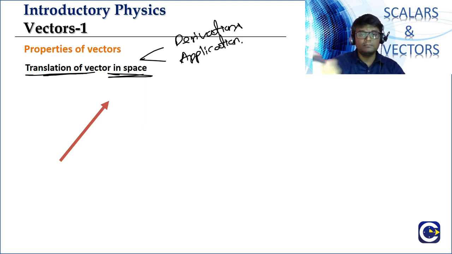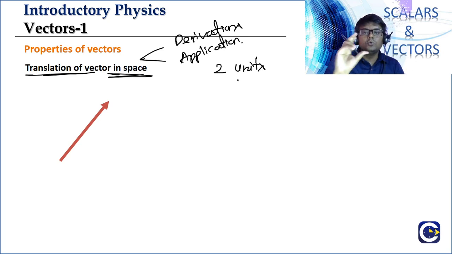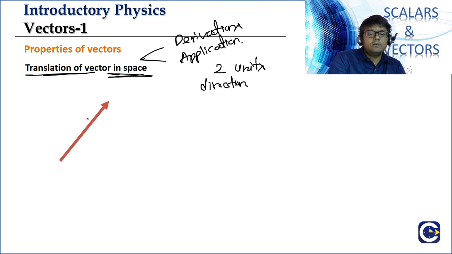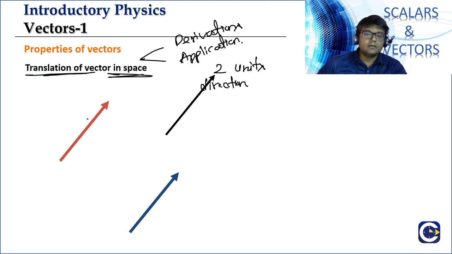Say for example, there are a number of students in the classroom. I want each of you to come to the board and draw a vector of 2 units magnitude in a particular direction, like I've indicated. So when I call each and every student to the board and ask them to draw, somebody might draw it there, somebody might draw it here, somebody might draw it there, somebody might draw it here.